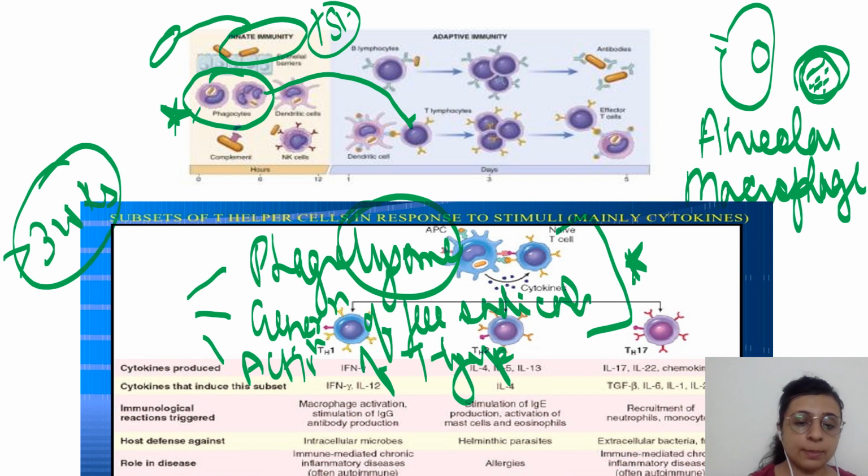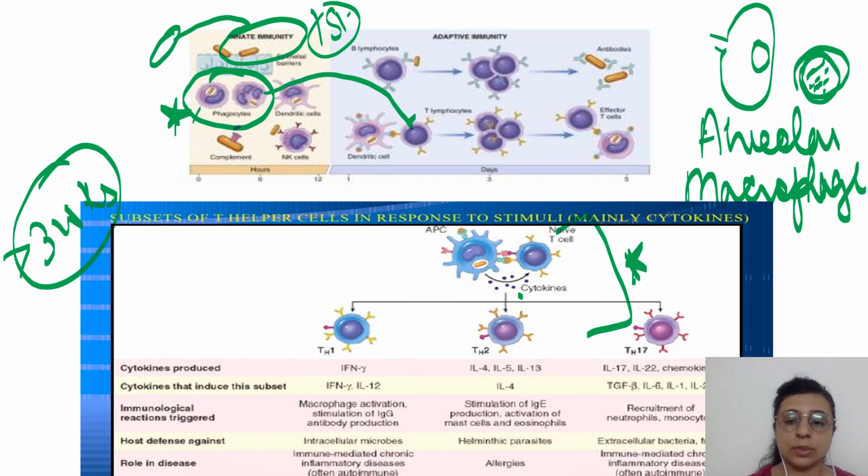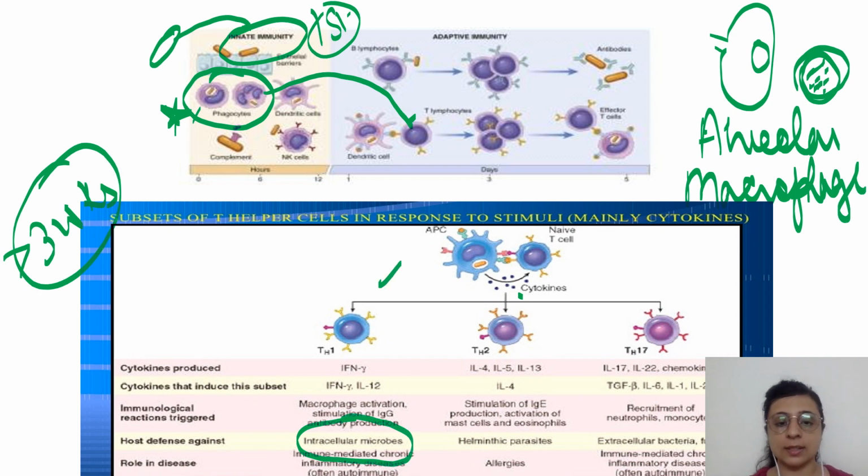Now, if you just remember that Mycobacterium tuberculosis is an intracellular organism, can you remember which TH subset it will stimulate? This is a slide from your normal textbook. You can remember it is intracellular microbes. The TH1 subset will play a very important role in the pathogenesis of tuberculosis.